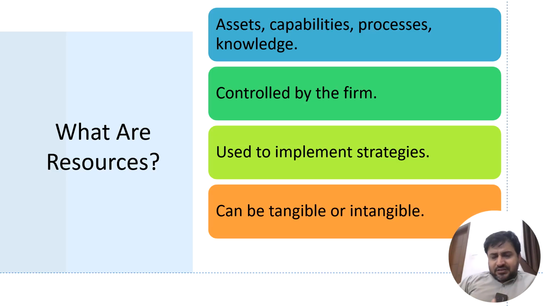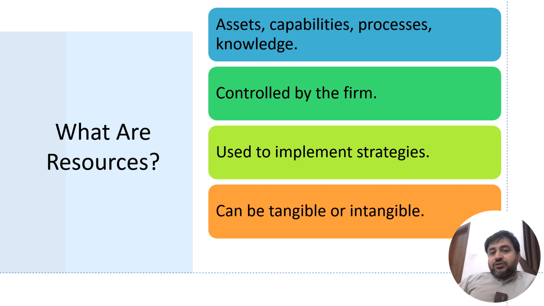What are the resources? As a student, as a business professional, you know that assets are resources, capabilities of the humans, capability of the factories to produce things. For example, Tesla cars are the capability of Tesla. Apple has the capability to produce Apple phones. Someone else cannot have it. So it comes from the assets, it comes from the process, it comes from the knowledge. All these things are resources for the companies.